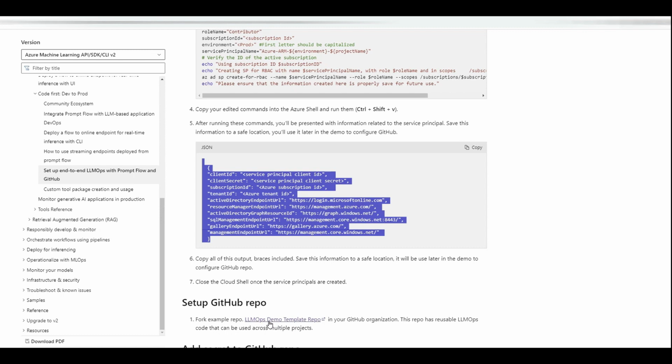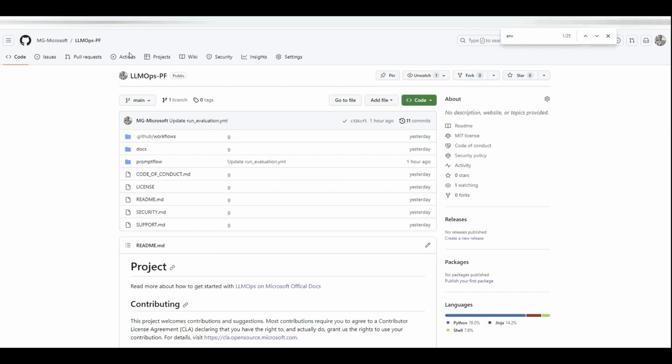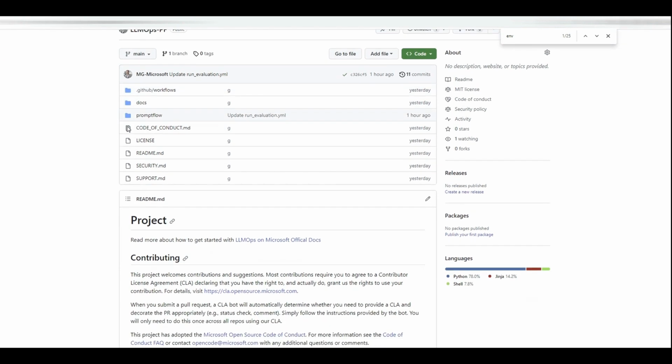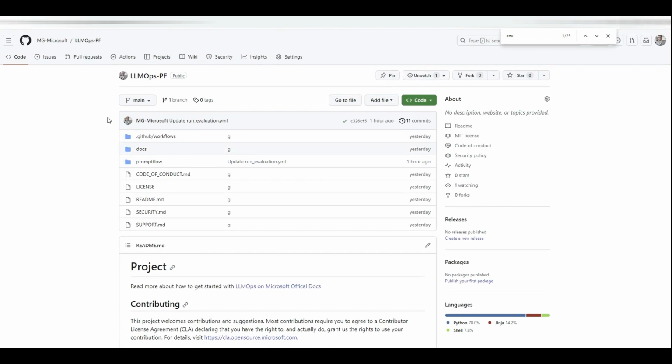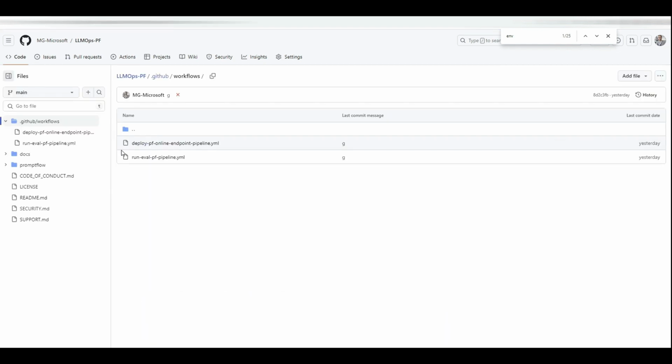What you need to do, you need to fork this repo. So I click here, I'm not going to do that because I already forked the repo. So I jump to my fork repo, and you can see that I have the same repository here developed for me. You need to change a couple of things before you deploy. Click on Actions, and go to the codes, click on Workflows.